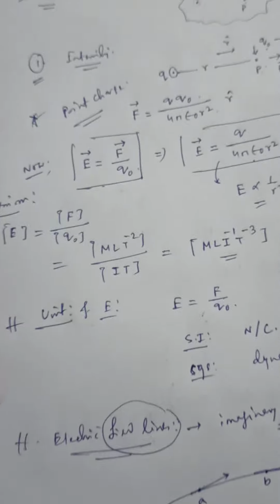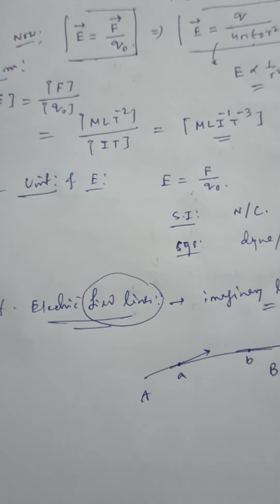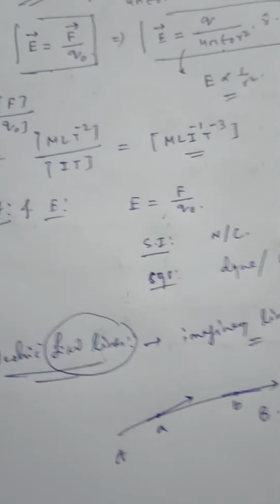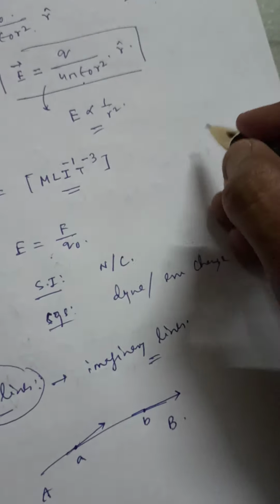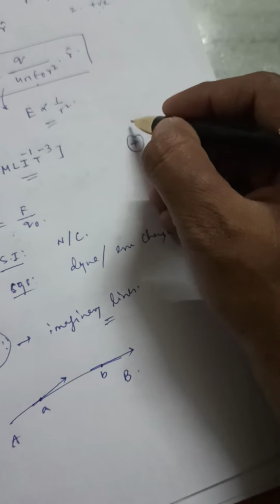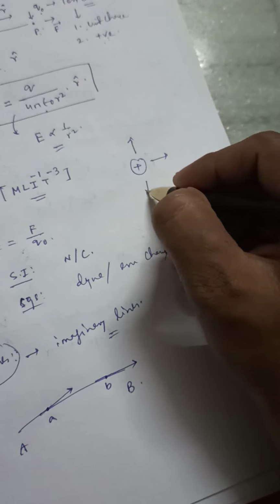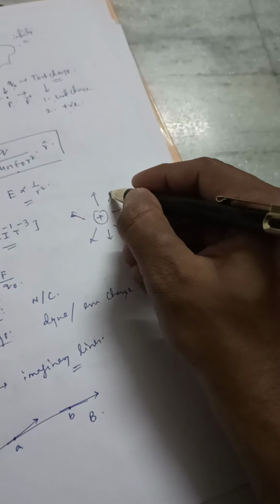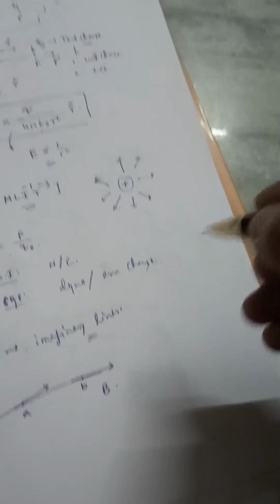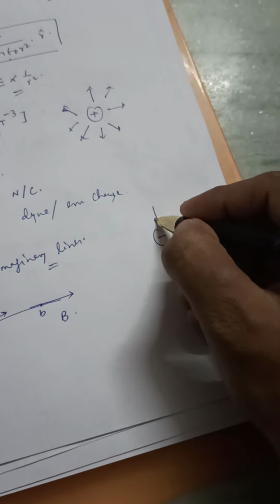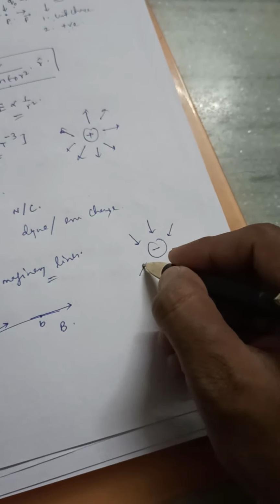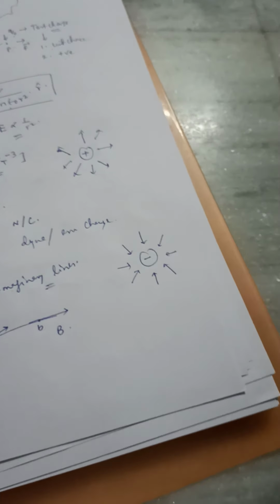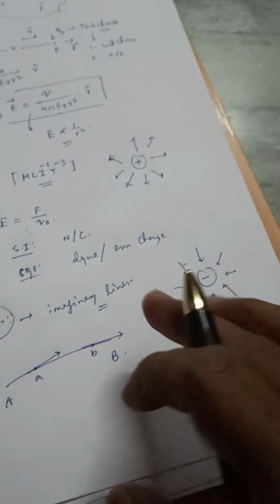In the book you will find different field lines. From positive charges, field lines are created; if there is a positive charge, electric field lines just come out from there. From negative charges, electric field lines are directed towards the negative charge. Always field lines are directed towards the negative charge. This is the concept of electric field lines.